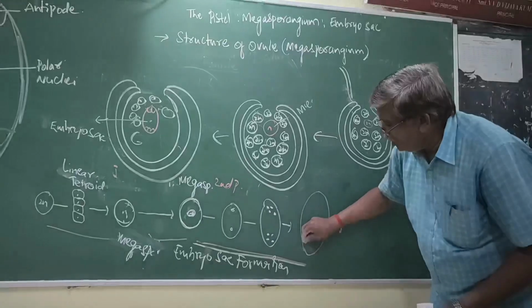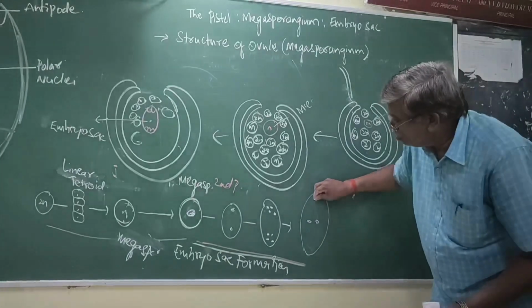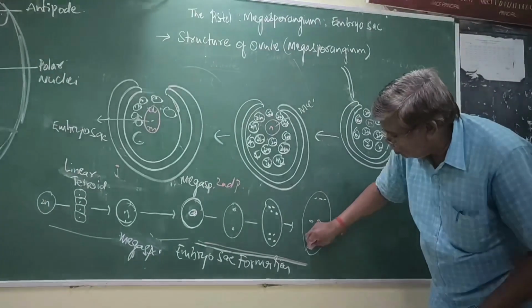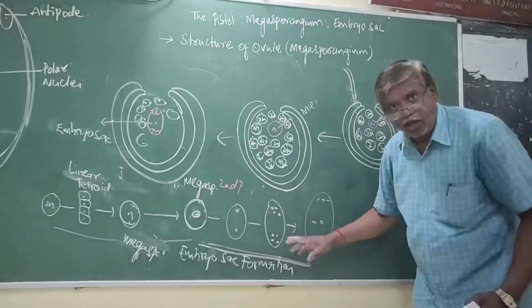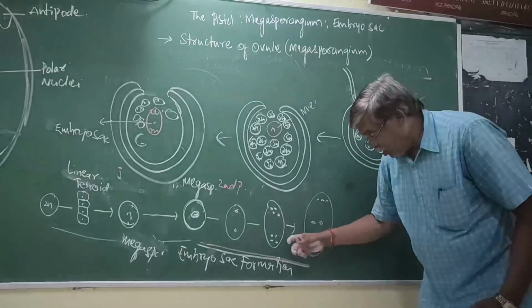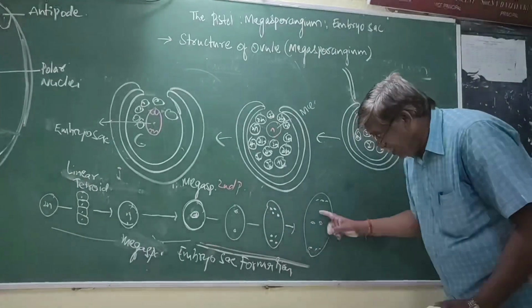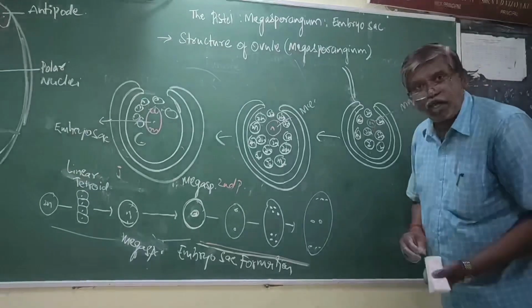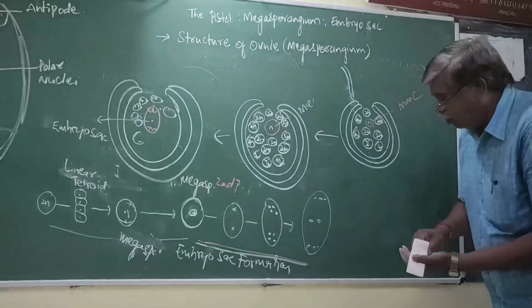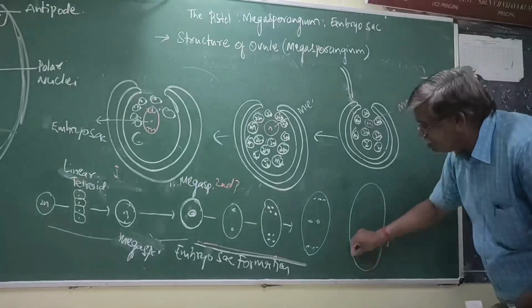Now, in a later stage, here 4 at one pole, 4 at the other pole. Among these 4, one comes to the center. The remaining among the 4, one comes to the center. Now, how many remain in the poles? 4. Now, this megaspore remains as it is.